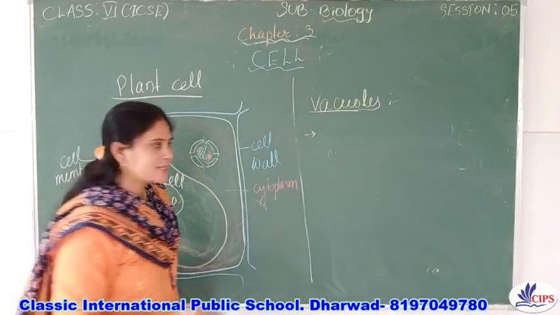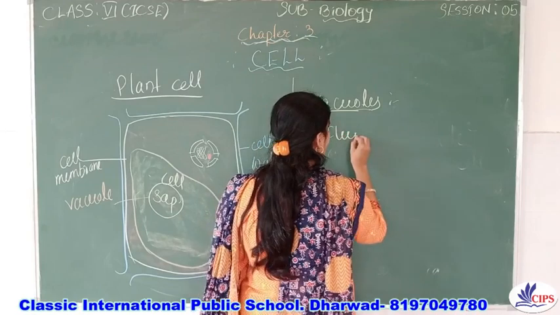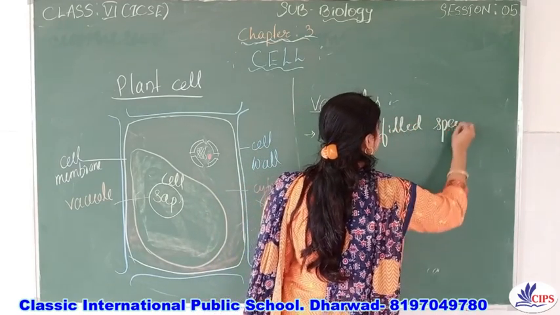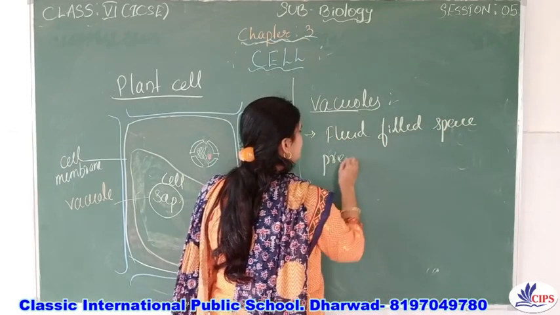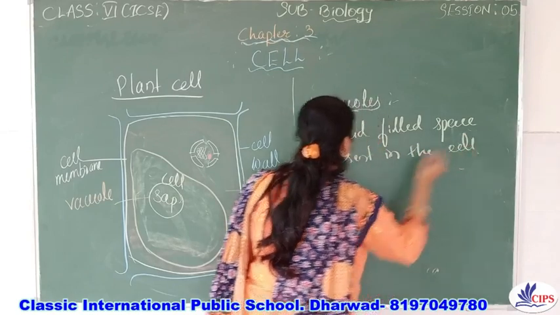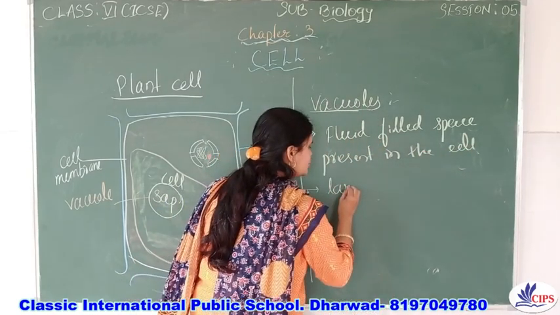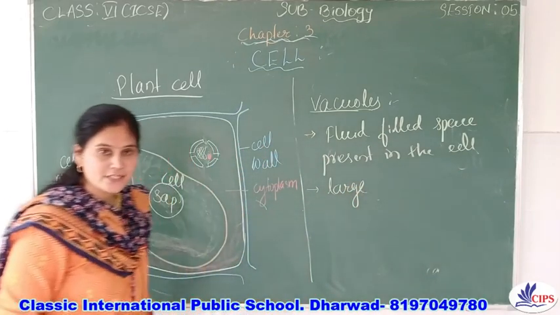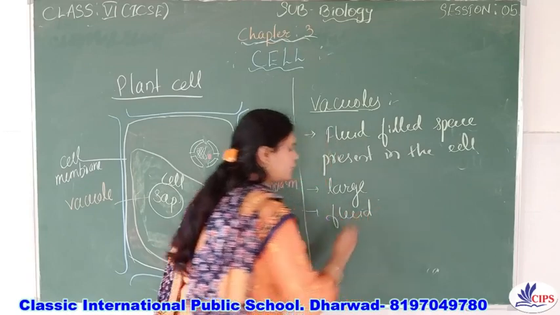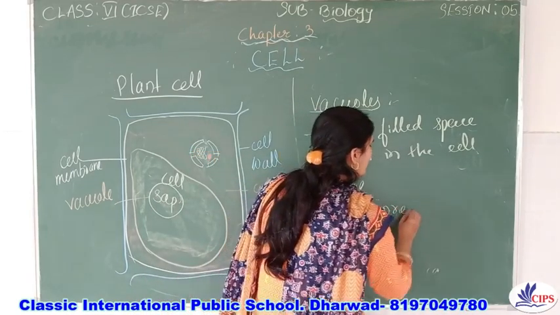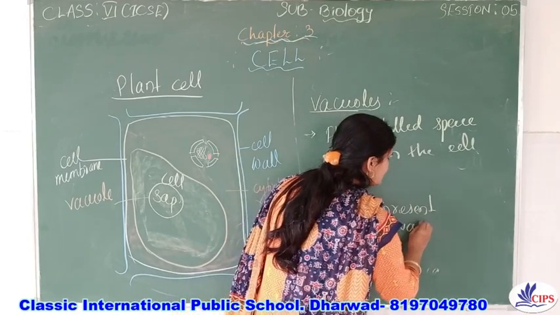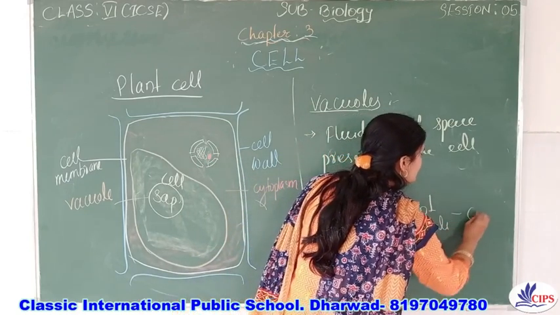So, vacuoles. What are the vacuoles? These are fluid-filled spaces present in the cell, usually large or big-sized. And the fluid which is present in the vacuole, what do you call that? It is called cell sap.